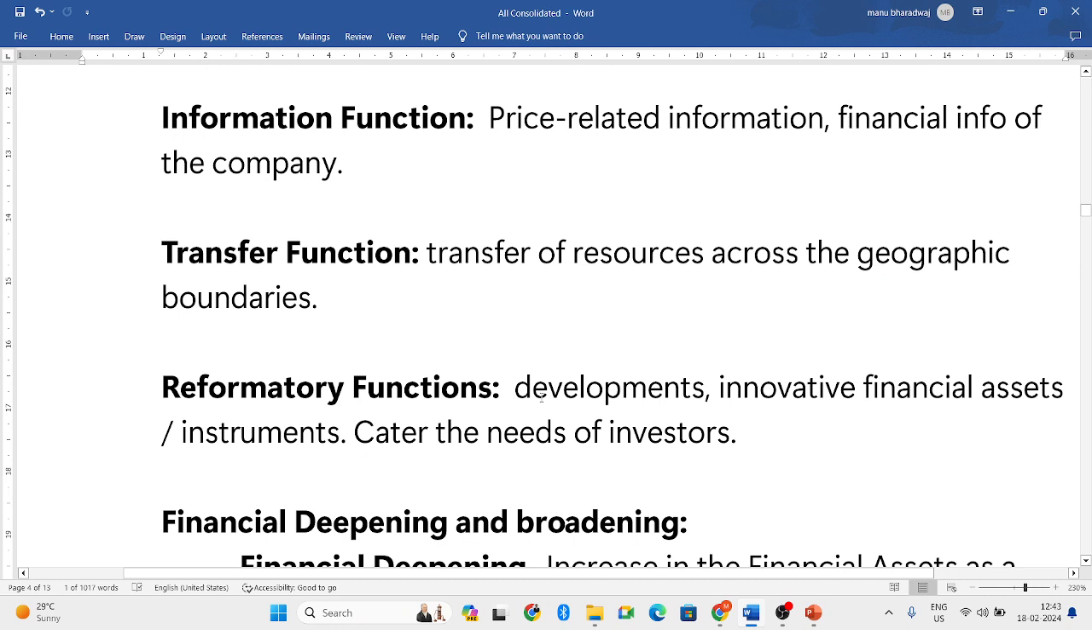Next, reformatory function. Various developments have happened in the financial system. They are bringing various new financial assets. Various reforms have been made so that all the needs of the investors are catered to.